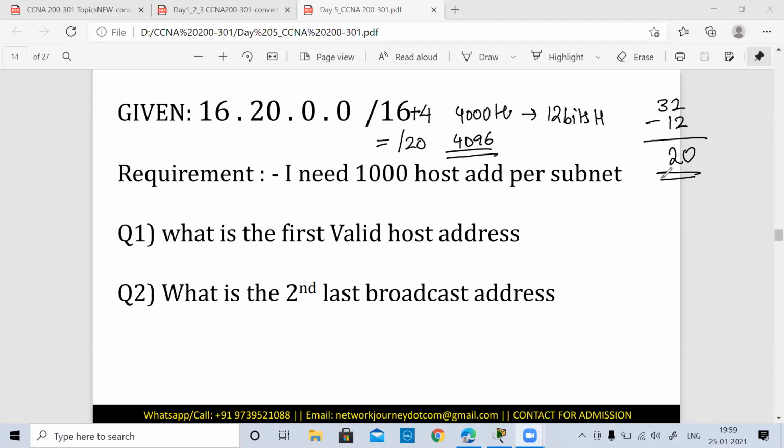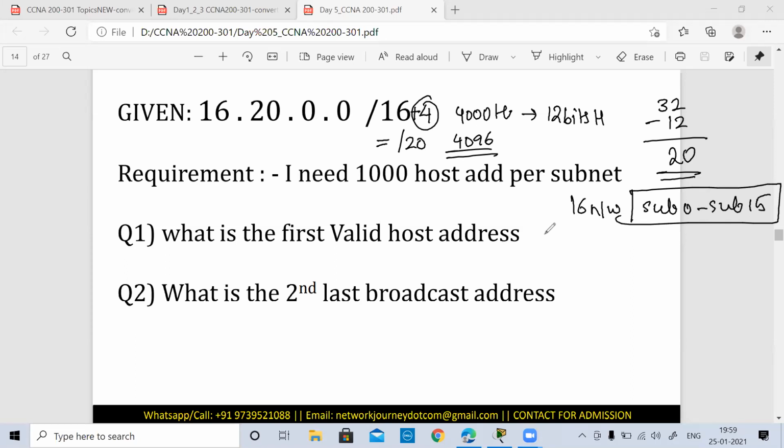How many subnets or networks? 16. Very good. 16, because we are left with 4 bits. We are adding 4 bits, so 2 raised to 4. So I'll have 16 networks, starting from subnet number 0 to subnet number 15. Okay, so this is going to be my 16 networks.